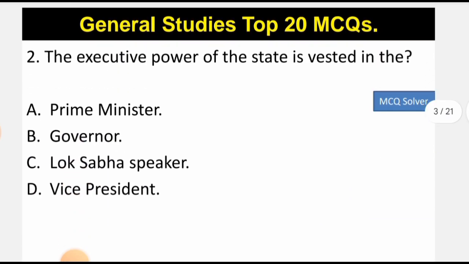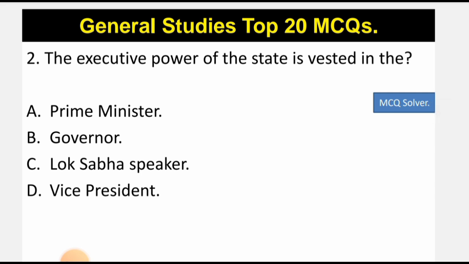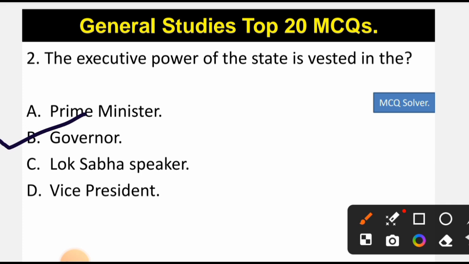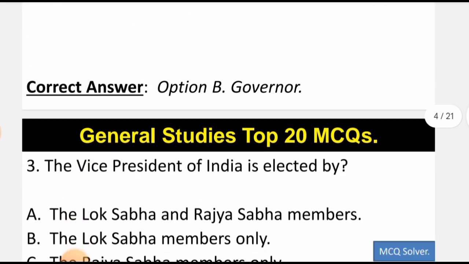Now let's move to question number 2. The executive power of the state is vested in the, so the correct option will be option number B, that is governor. So the chief minister along with the council of ministers, they all work under the governor. Governor has the executive power of the state, and every order passed within the state is passed in the name of the governor. So governor at the state level and president at the central level. So B is the correct option, that is governor.